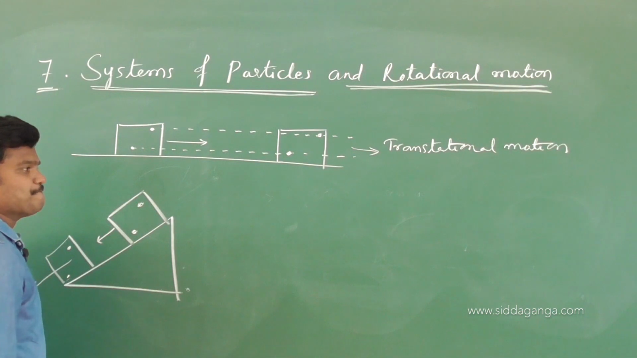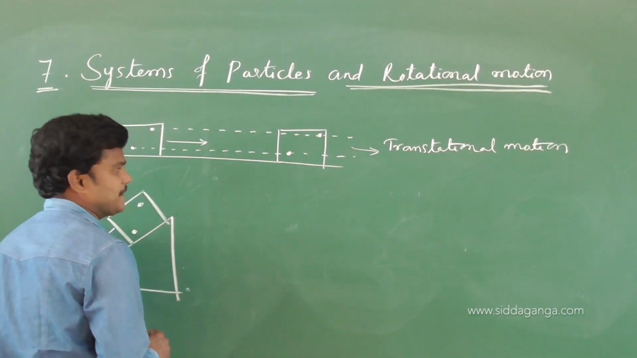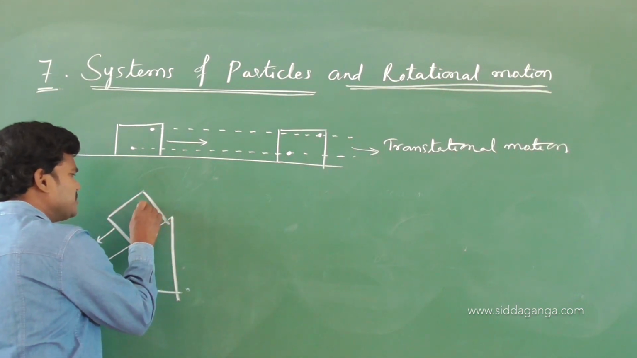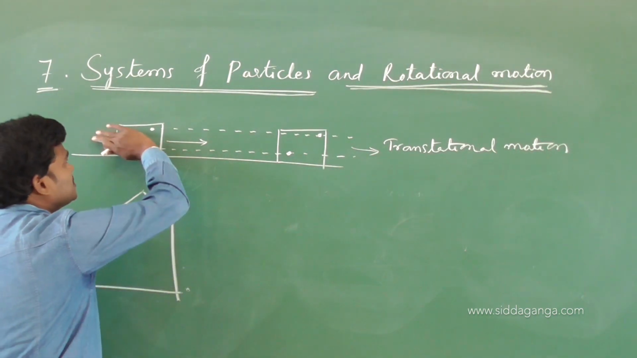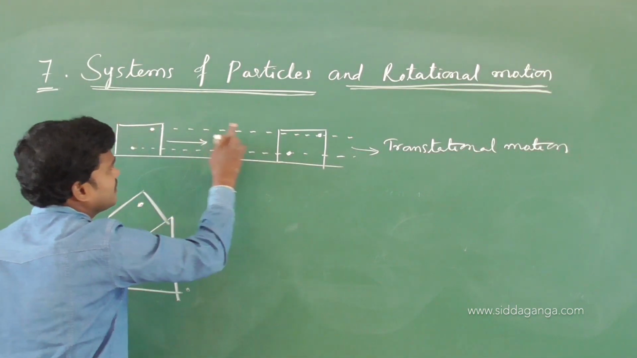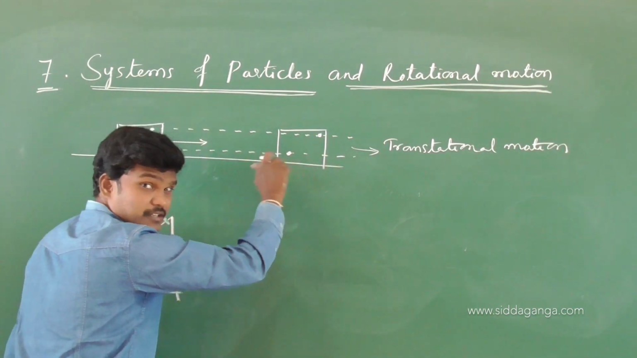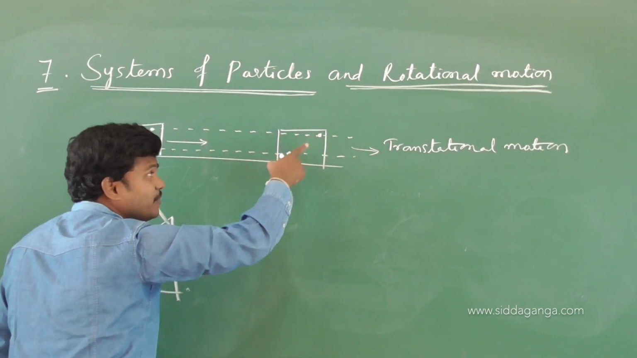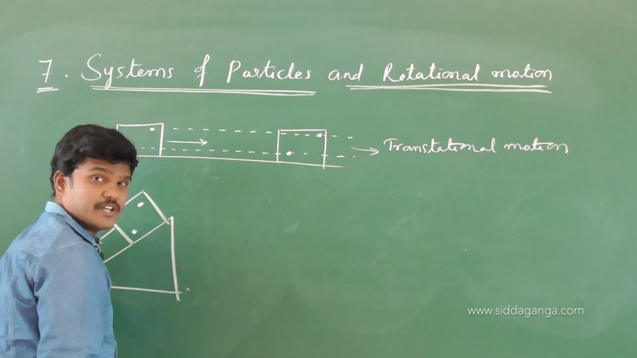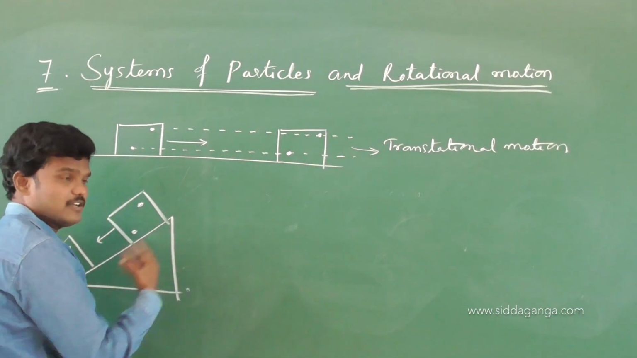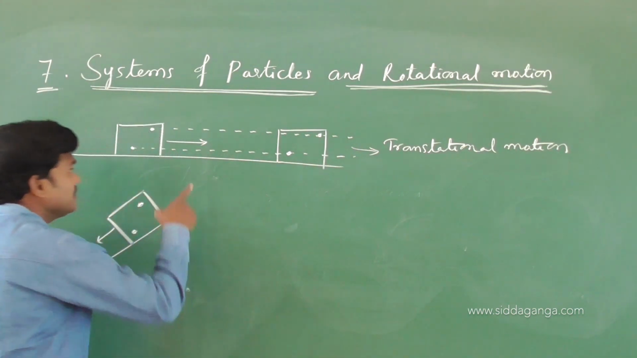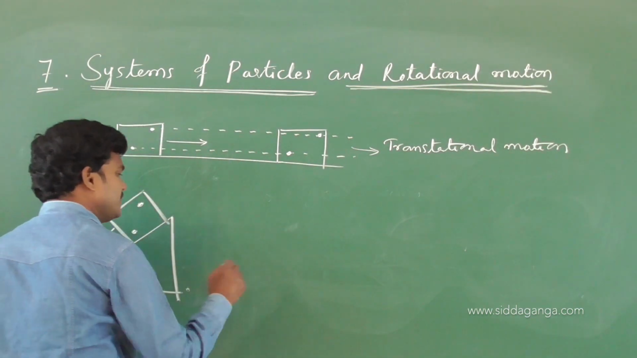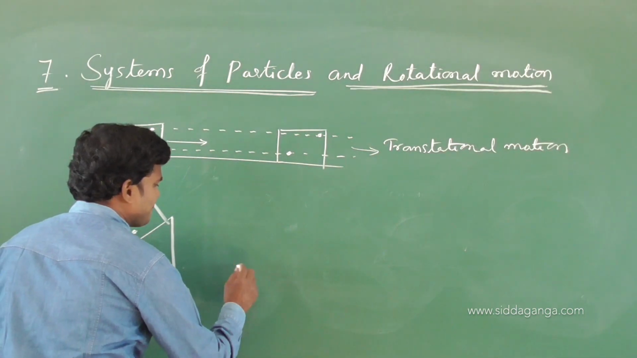Suppose this rigid body rotates. If this particle shifted down, then the body will rotate about one axis. The body will rotate about a fixed axis. That I will tell you, what is that fixed axis.